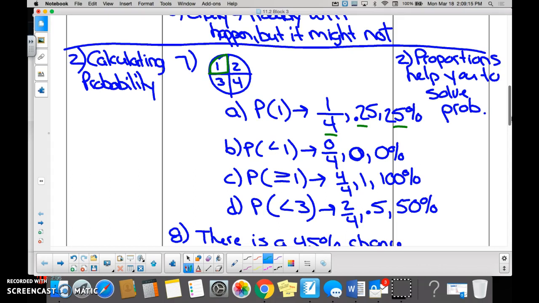What is the probability of this event? And by the way, do we remember that inside the parentheses, these are called events? What is the probability that you'll get an event that is greater than or equal to 1? 4 out of 4, because everything is going to be greater than or equal to 1, right? All right, this is where it gets really important.